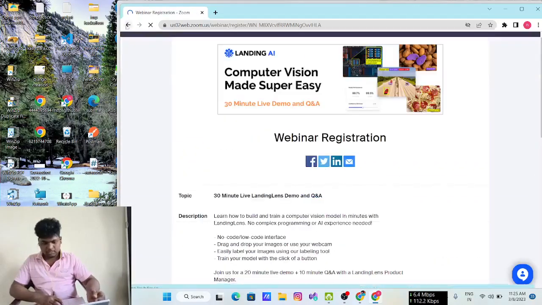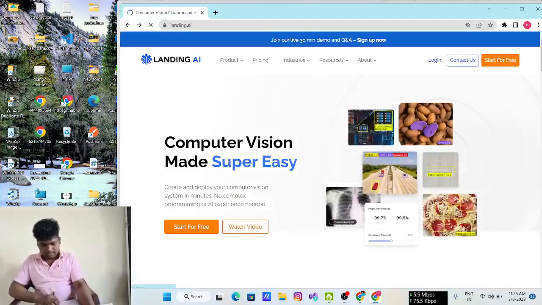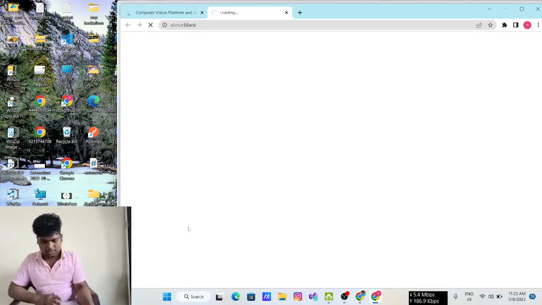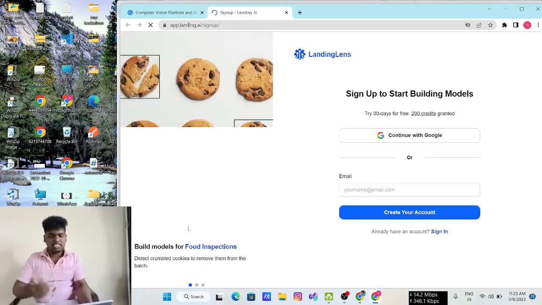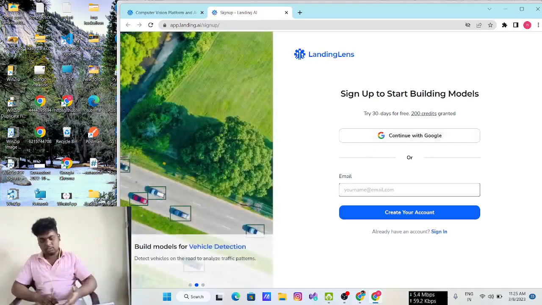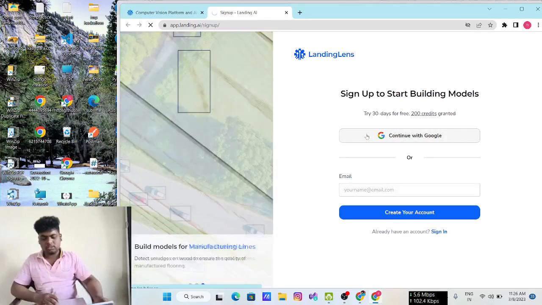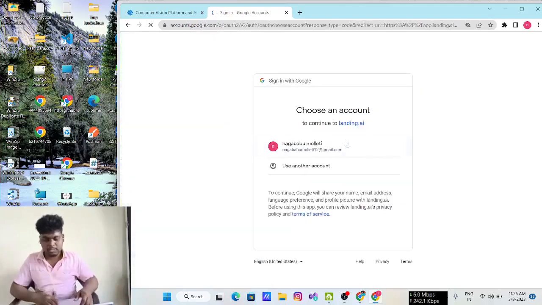Sorry, go back. This takes me to another page. Okay, click start for free. So it takes me to the login page or sign up page. Then I will sign up with my Google account. If you want to give an email, then you can give it. I am clicking continue with Google. It's up to you, whatever you want to do. I am continuing with my Google account.